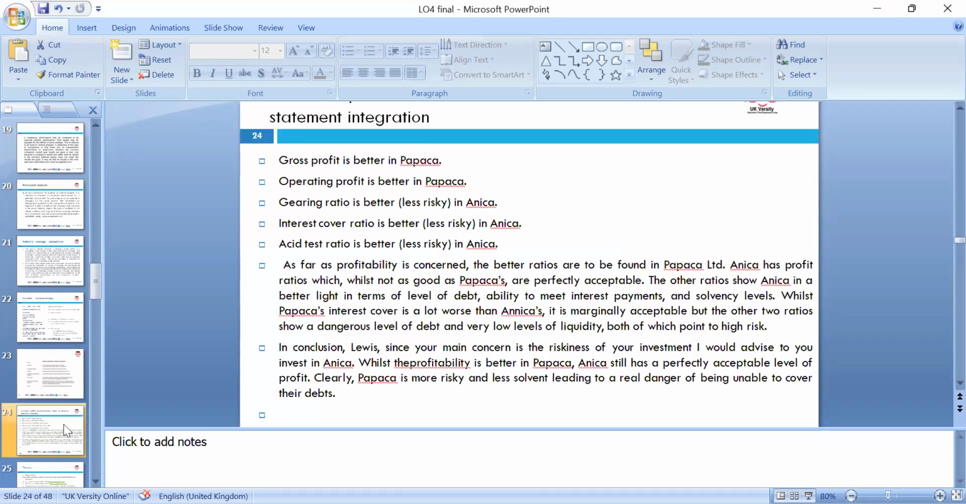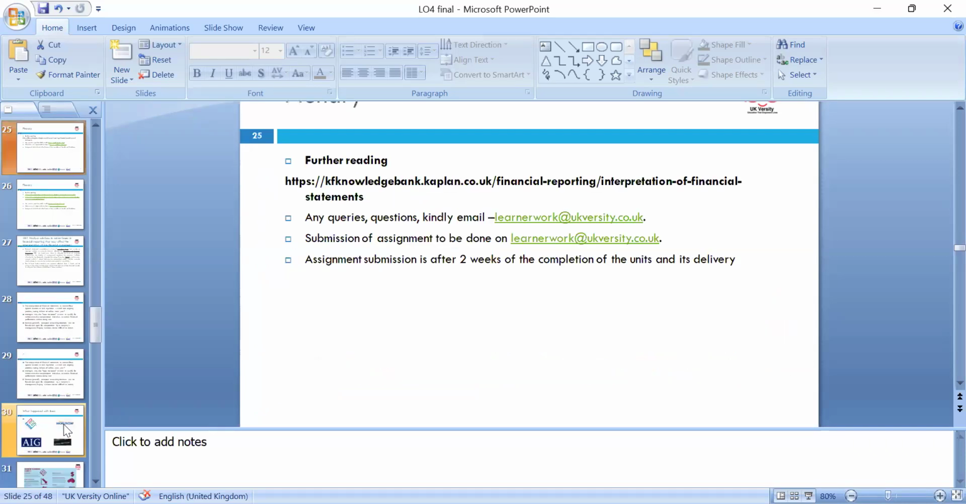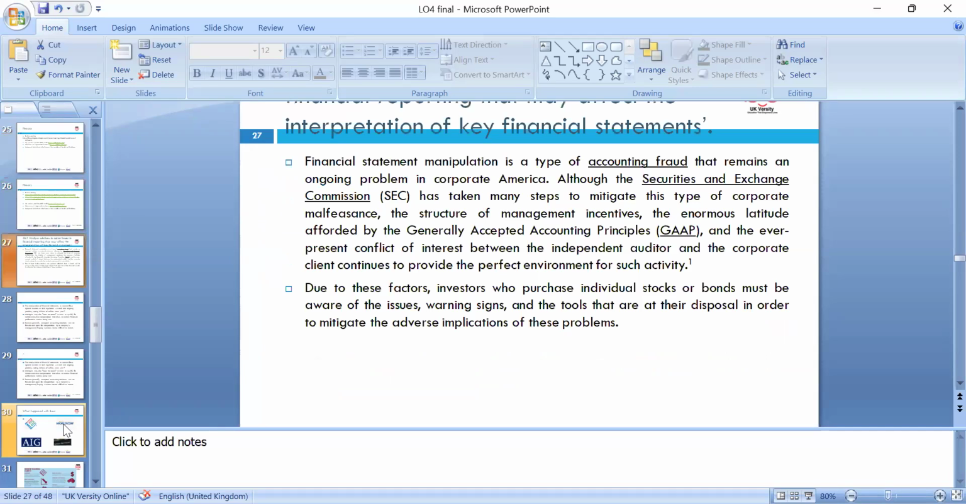So when we look at the decision here, the gross profit is better, the operating profit is better, and Anika is less risky. Anika is the better and less risky company. So overall, based on all these ratios, we can say Anika's performance is better than Papika's. And we can look at this in the light of performance.